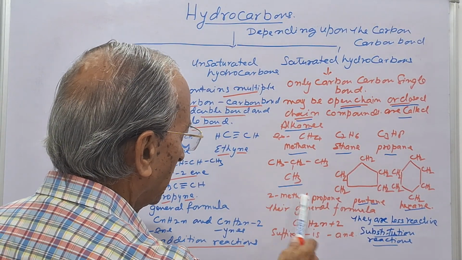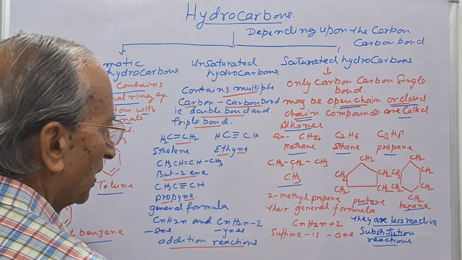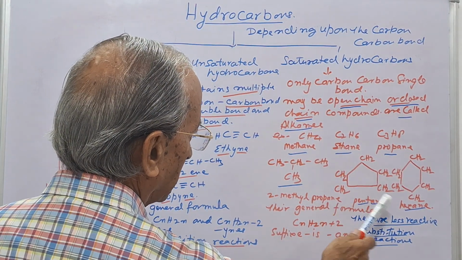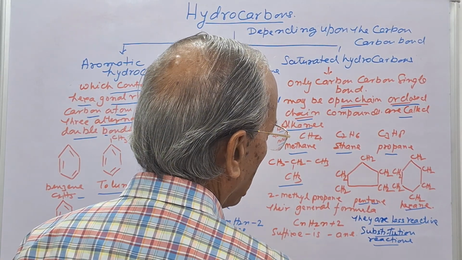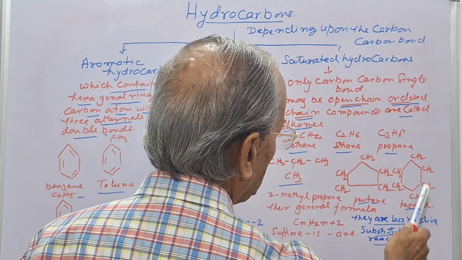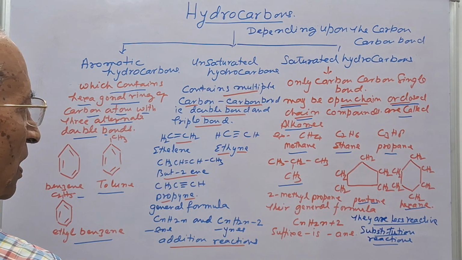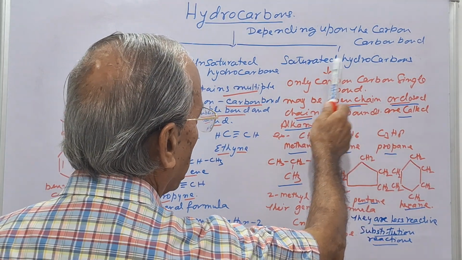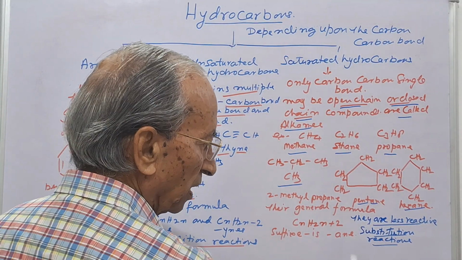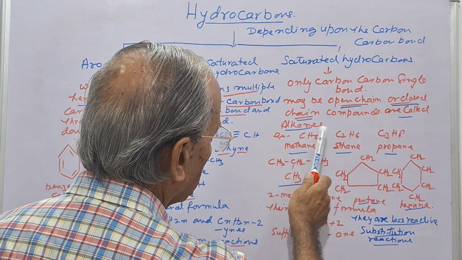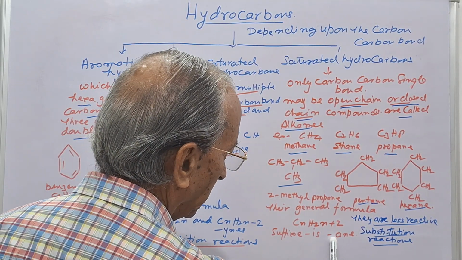And if we talk about the branch chain, that is 2-methyl propane, and here 5 carbon atoms, they form a chain of the 5 carbon atoms, and here 6 carbon atoms, they form a closed chain, that is hexane. So these are the saturated hydrocarbons, and their suffix is -ane, that is alkane. So alkane means the last suffix is A-N-E.